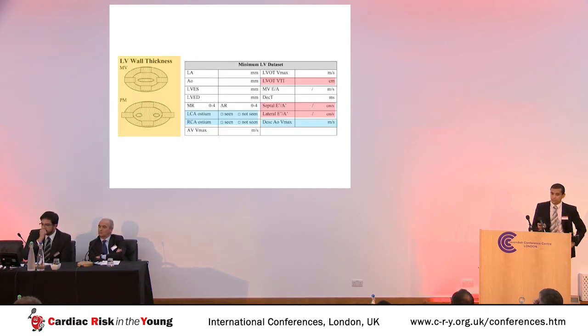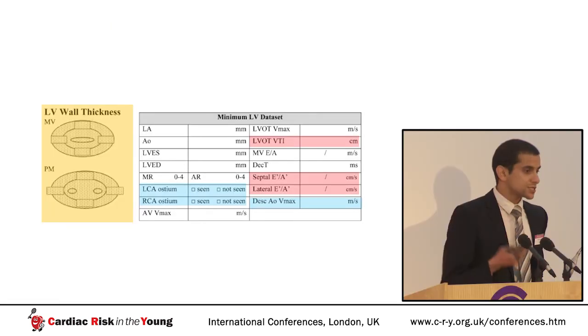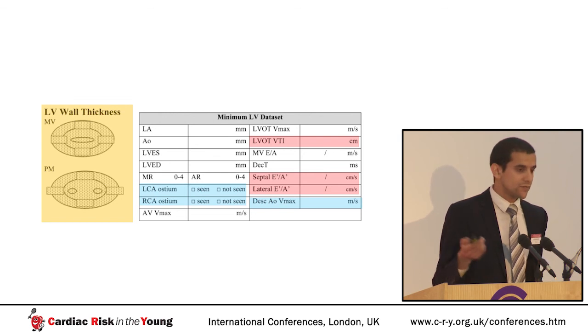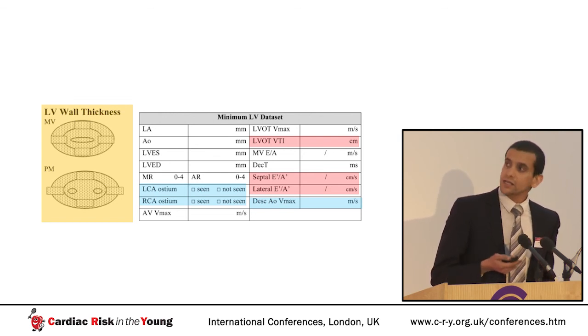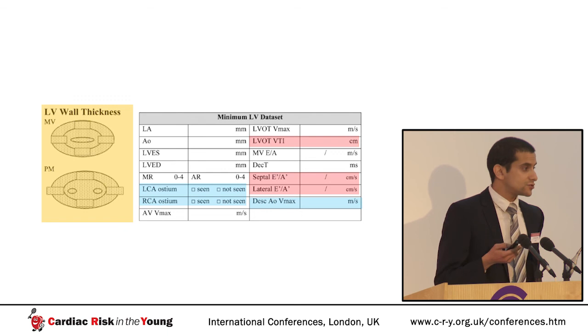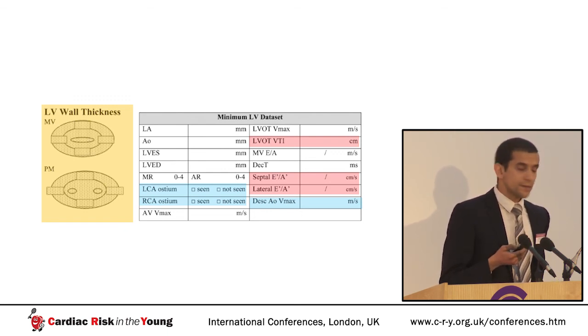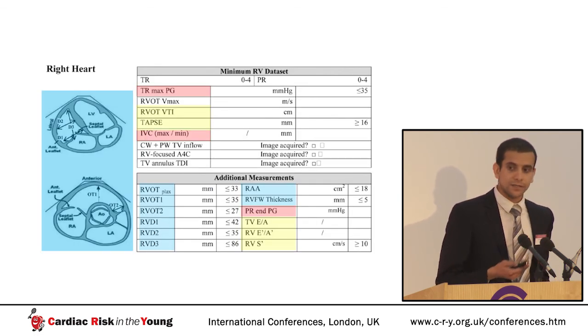For the left ventricle, we've kept important fields, such as assessment of left ventricular wall thickness at 8 different points at 2 different levels. But we've added things like tissue Doppler assessment of left ventricular function. We've added things like assessment of the coronary ostia and descending aortic velocity to look for aortic coarctation.